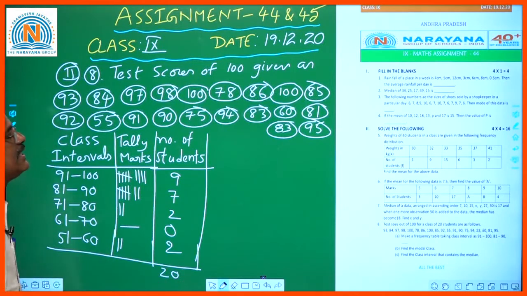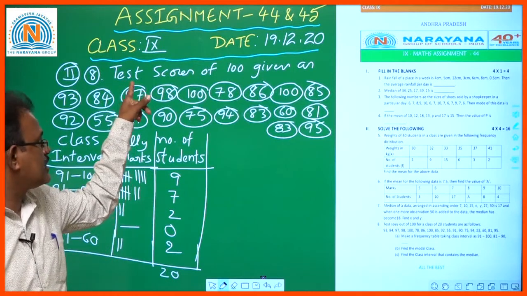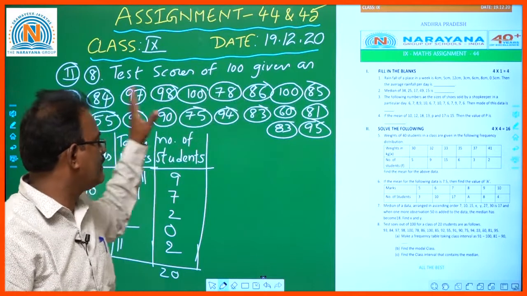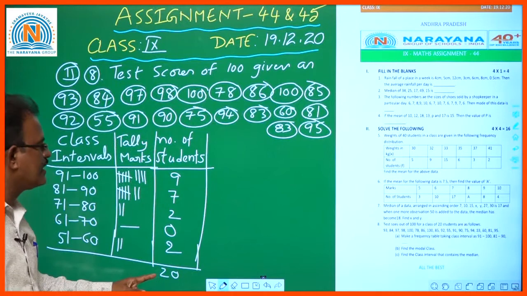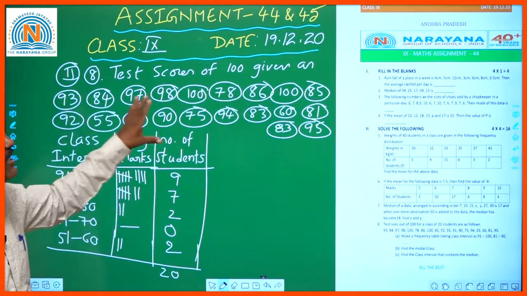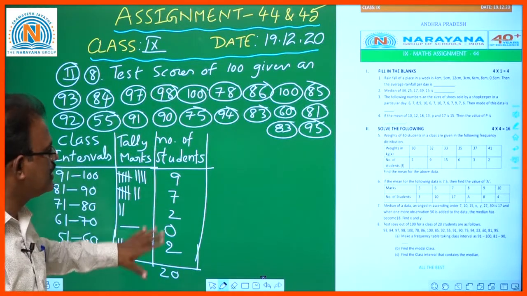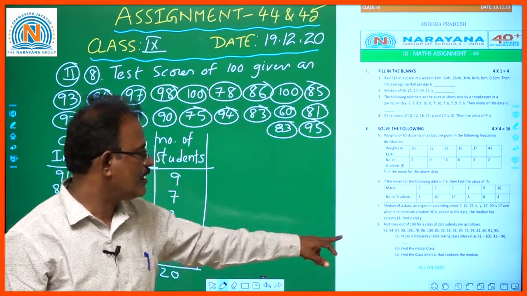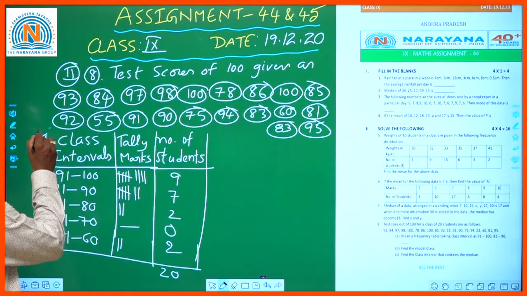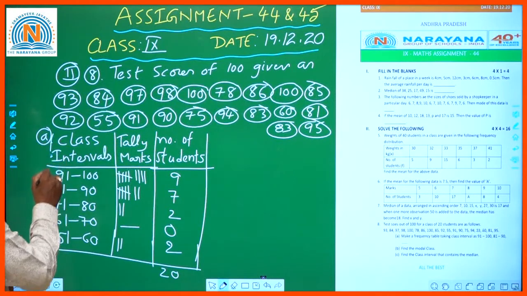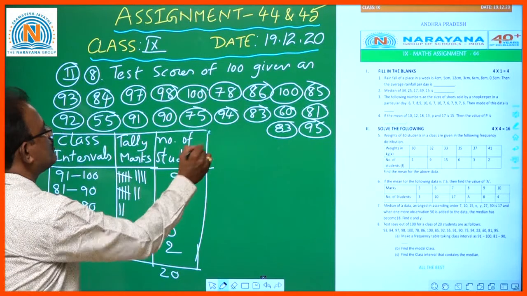Okay, see here, test scores of 100 marks given as follows. For how many students? 20 students. So this is 20. So we considered each observation without any missing. Okay children, now this is the first one. Make a frequency distribution table, means this is the frequency distribution table.